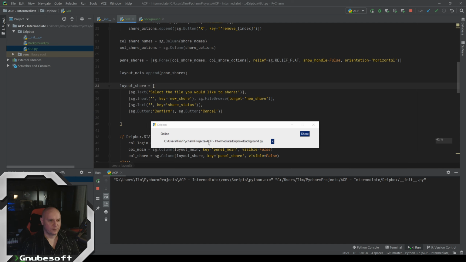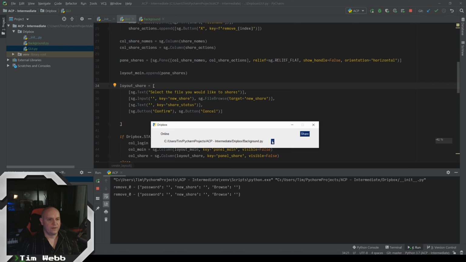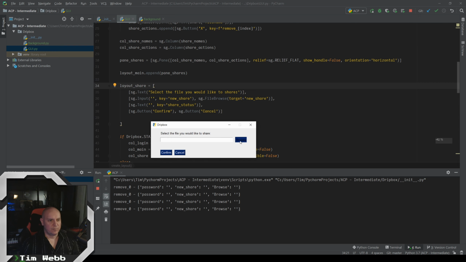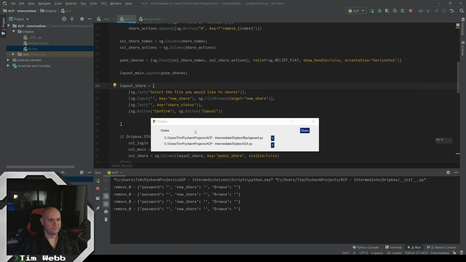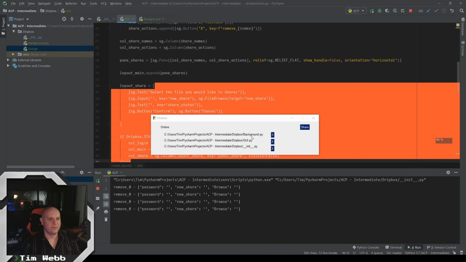Yay! All right, so we got our file, and we got our X button, and our X button is giving us a remove_0 because 0 is the correct index for this file in our Dripbox.shares list here. So everything is working as intended. We haven't actually made the X do anything yet. But it's working. We can add more files in and they show up correctly. Because we're using these columns, it's lining everything up. Remember how when we put in just the online and the button, it's squished up right against the online? Since we're using these columns here, it's keeping all of the buttons lined up nicely.